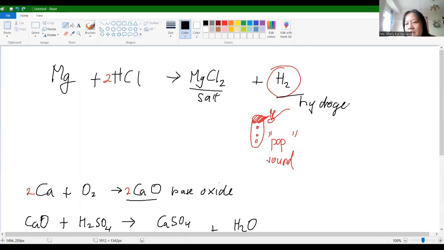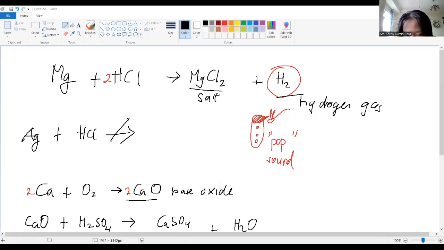But if the metal is less reactive than hydrogen, it will not happen. For example, silver plus HCl will not happen, because silver is less reactive than hydrogen.